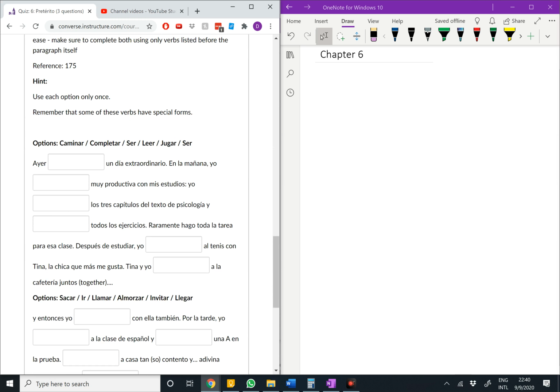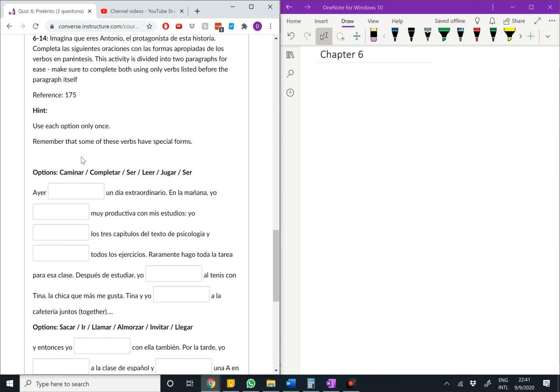6-14, a little bit trickier, right? Of course, I'm going to do this to you. So you have to use options. You have different verb options, but these all have to be conjugated in the preterite tense. We're going to imagine that we're Antonio and we're telling this in the yo form. So yesterday, an extraordinary day. Yesterday walked, yesterday completed, yesterday was, exactly, ayer fue.